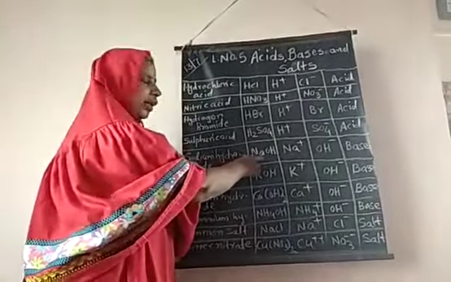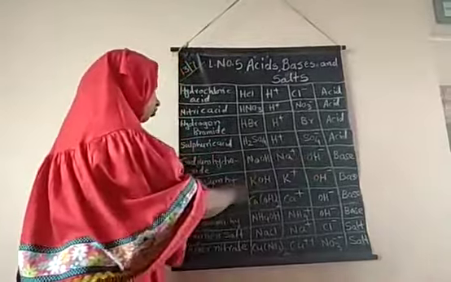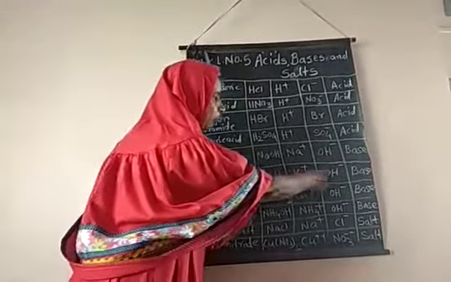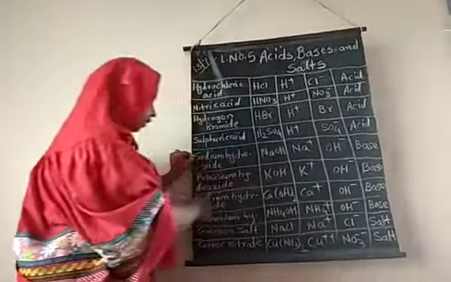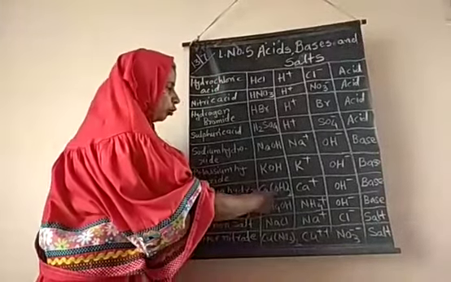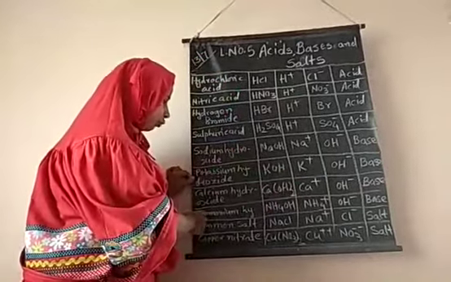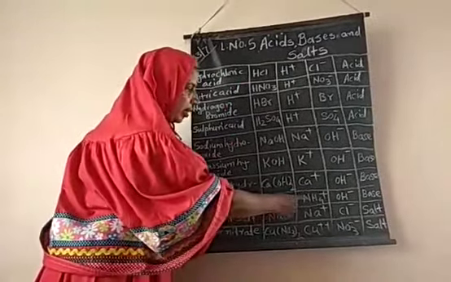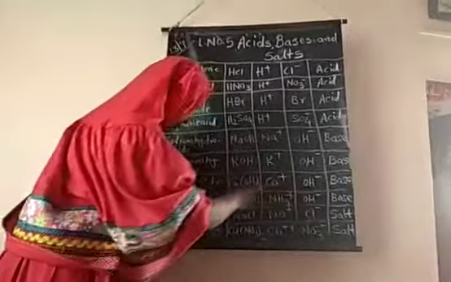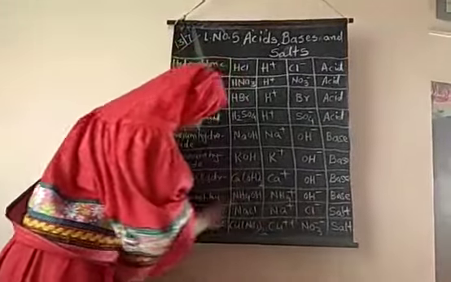Sodium hydroxide, NaOH, Na plus OH minus, base. Potassium hydroxide, KOH, K plus OH minus, base. Then calcium hydroxide, Ca(OH)2, Ca plus OH minus, base. Then ammonium hydroxide, NH4OH, NH4 plus OH minus, base. Common salt, NaCl, Na plus Cl minus, salt.